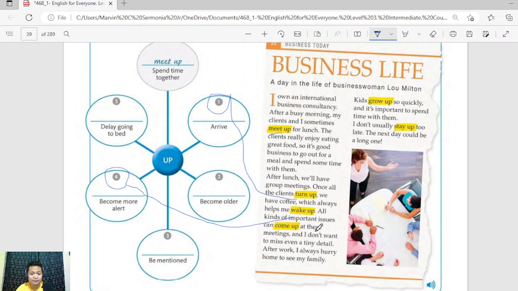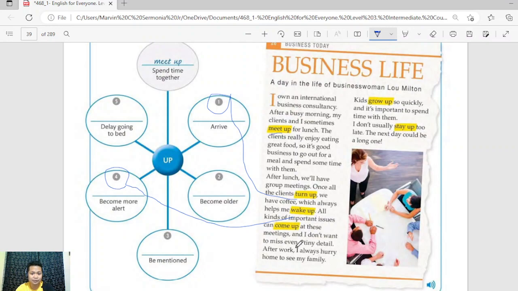All kinds of important issues can come up at these meetings. So, what's the meaning of come up? When the clients arrive, you have your coffee with you, so it will make you alert. And you said that with this kind of meeting, all important issues can come up.